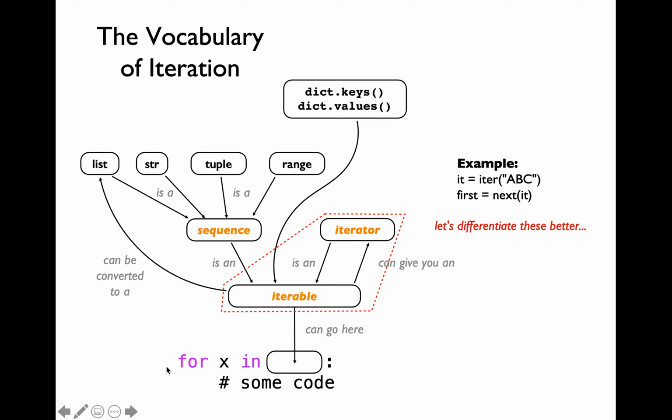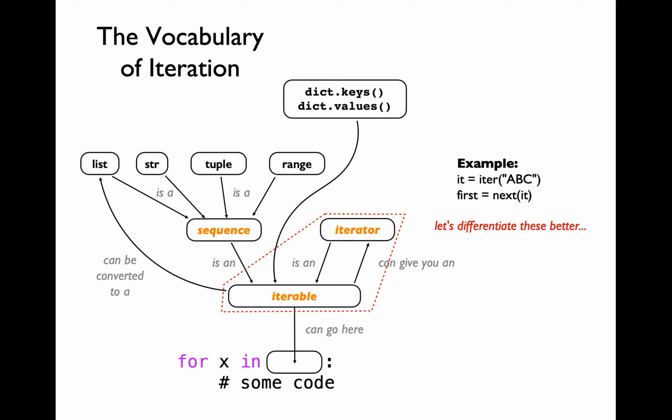The internal logic of the for loop is to invoke the iter function call to create the iterator, and every iteration of the for loop is going to invoke the next function call on that particular iterator object instance. So the first variable here is going to contain the character A as a string object instance, which is the first item within this particular string object sequence.